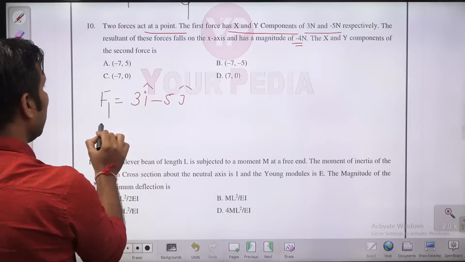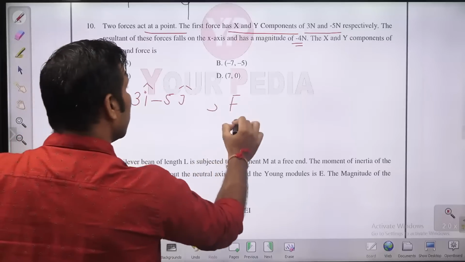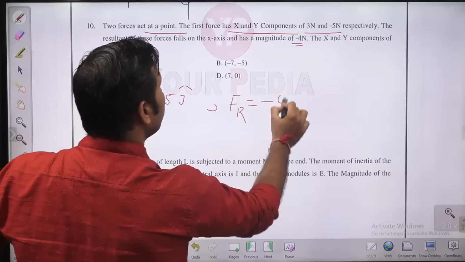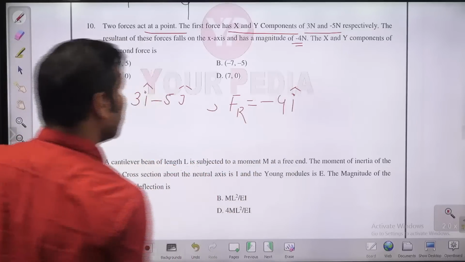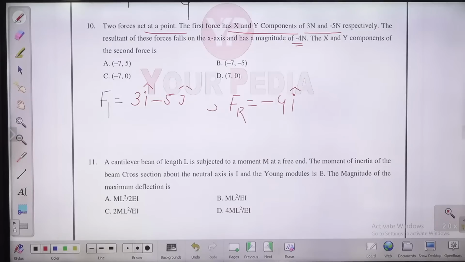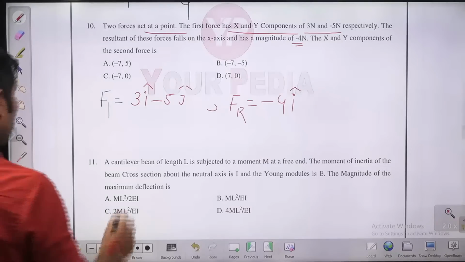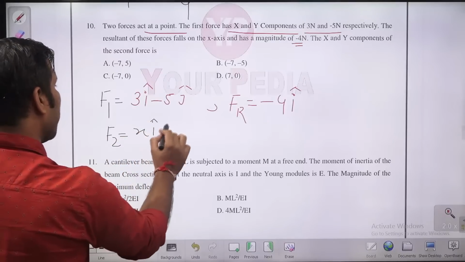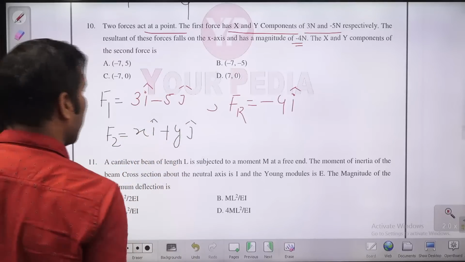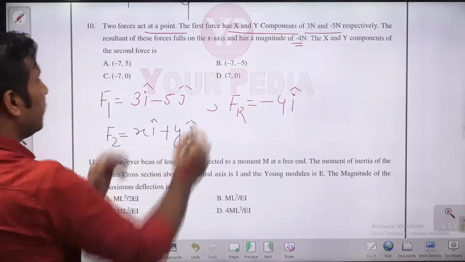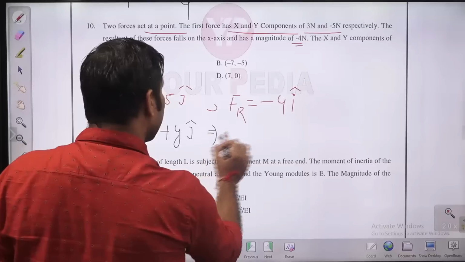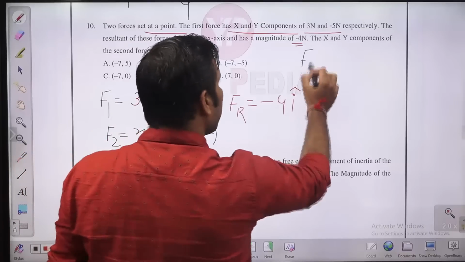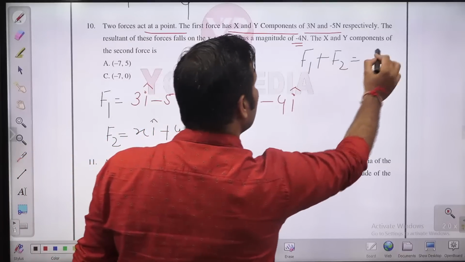Similarly, what is the resultant force? The resultant force is minus 4i cap. Now they are asking you the second force. What is the second force? You can write it as xi plus yj. Now the resultant of F1 and F2 is Fr, so you can write F1 plus F2 is equal to Fr.